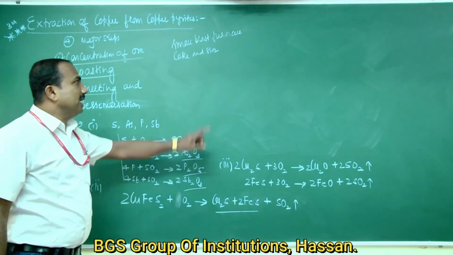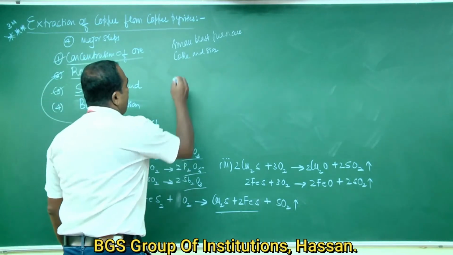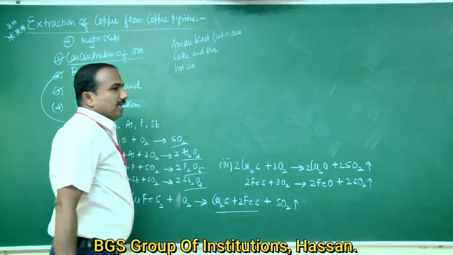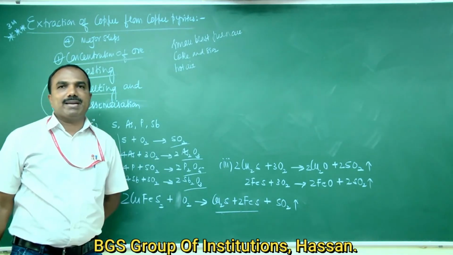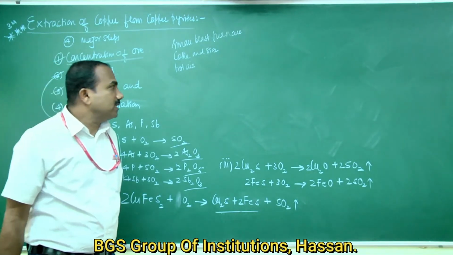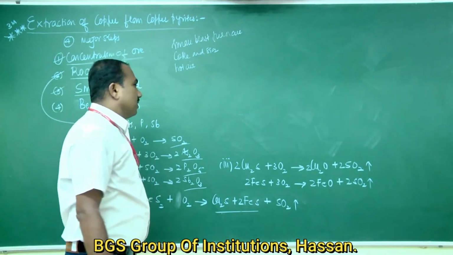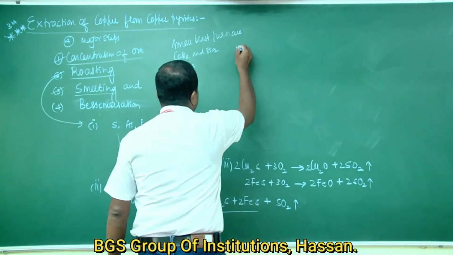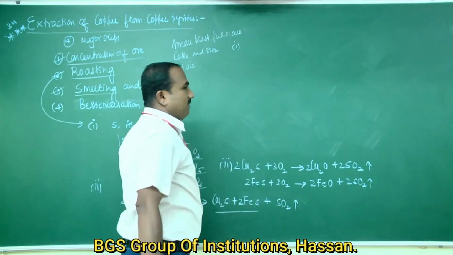The mixture is heated in the presence of excess of hot air. The following chemical reactions take place during smelting.